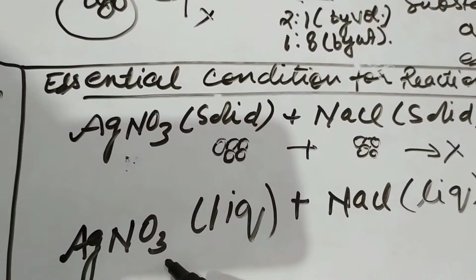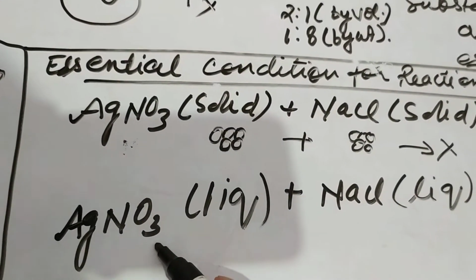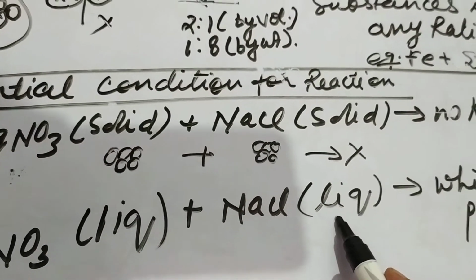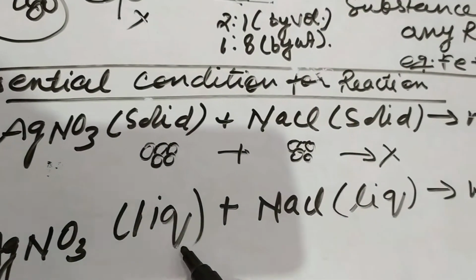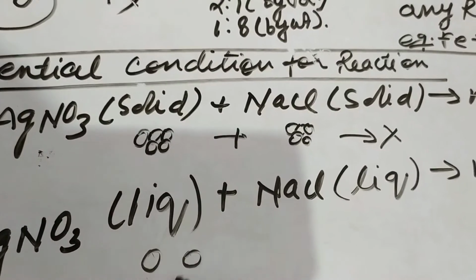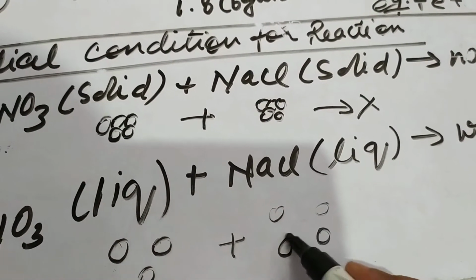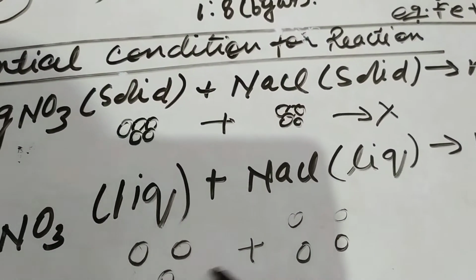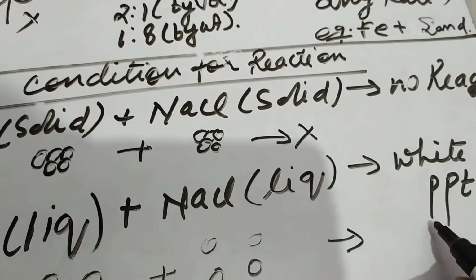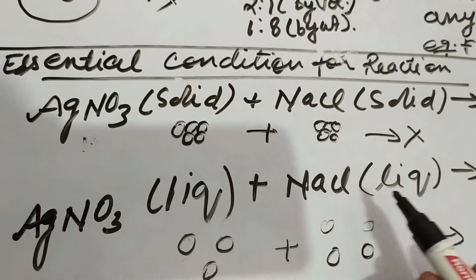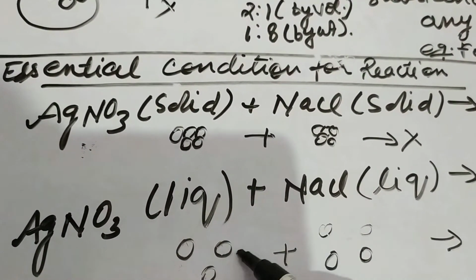Now, contrary to this, if we take silver nitrate in liquid form and NaCl also in liquid or molten form, then both will interact with each other because the particles are slightly apart from each other, and they can interact closely with the other particles and form a white precipitate. So any reaction can take place when the particles closely interact with each other.